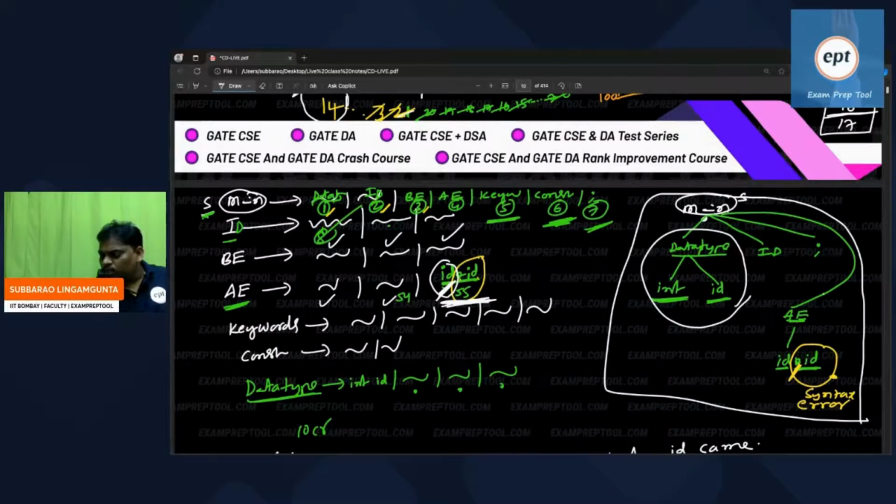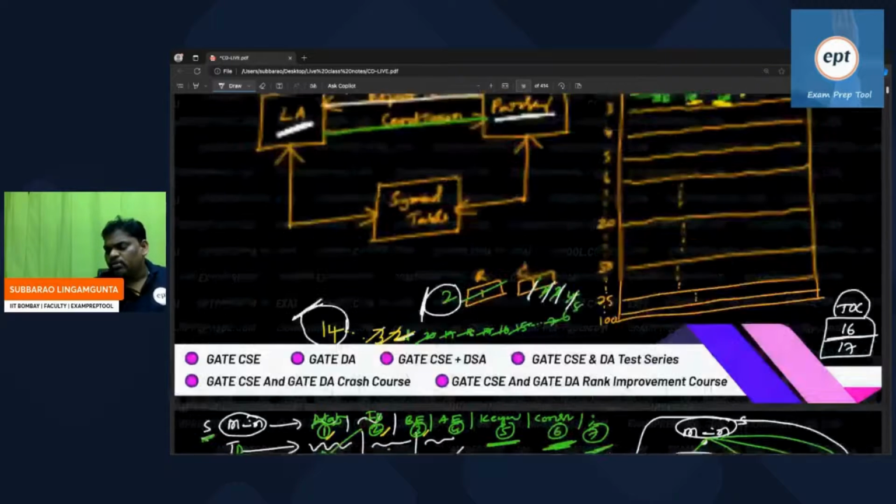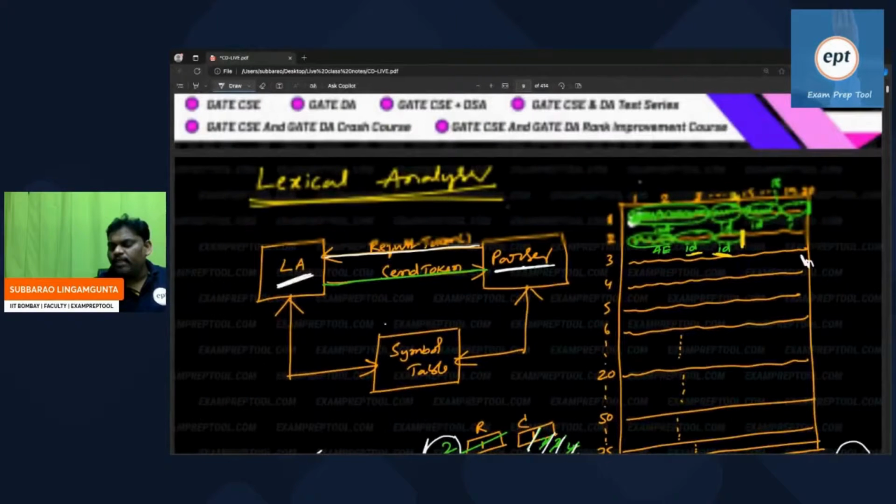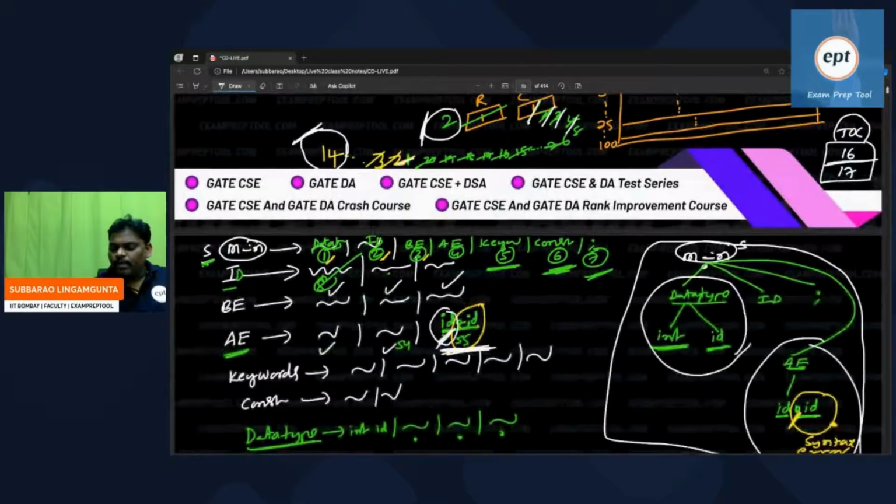So out of these many productions, which production do I have to take? The lexical analyzer will guide. First token is this one, take production number 3. Next token is that one, take production number 8. So based on the token, you will select which production.